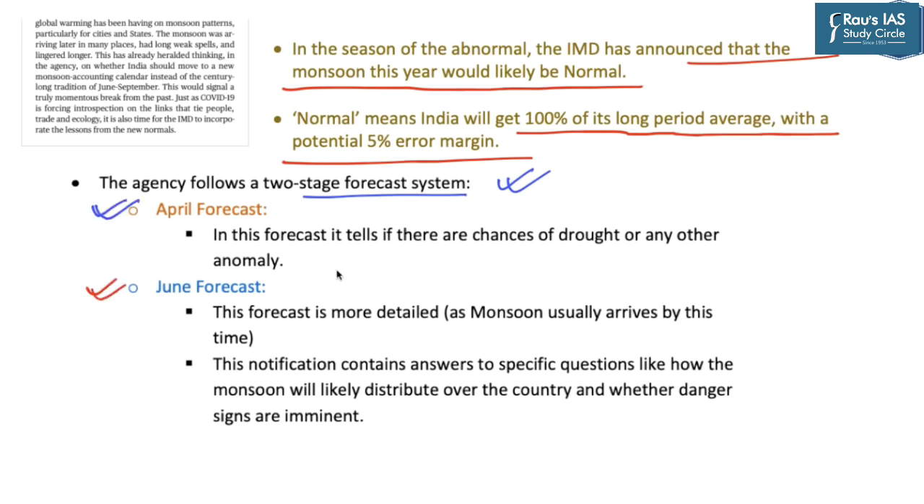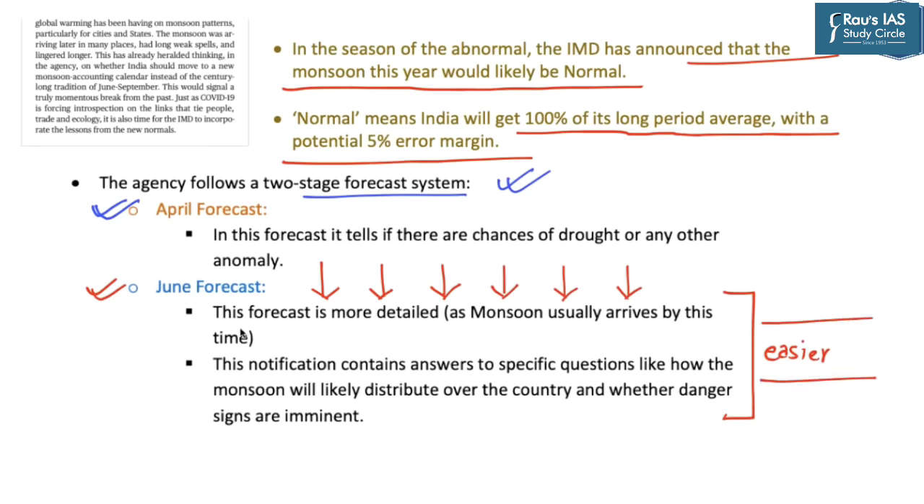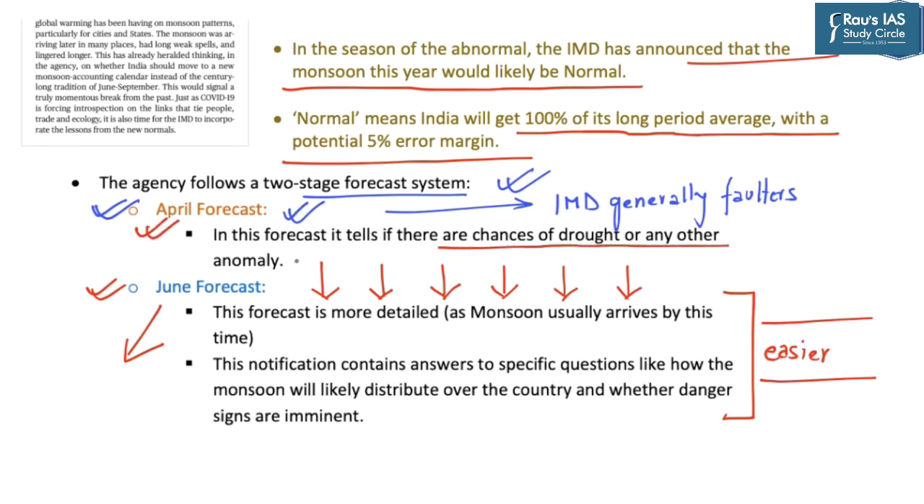Now it's important to understand that by the time of June in most parts of the country, the situation with respect to monsoon is quite clear. So it is comparatively easier to predict for monsoon after the month of June. However, it is with respect to the April forecast where the IMD generally falters, as there are no early signs with respect to the monsoon in India. So with respect to the April forecast, the IMD tells if there are chances of drought or any other anomaly.